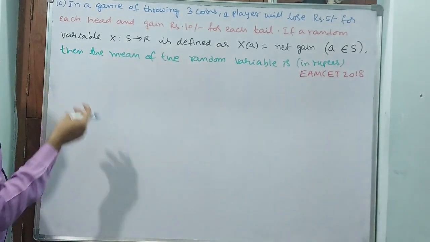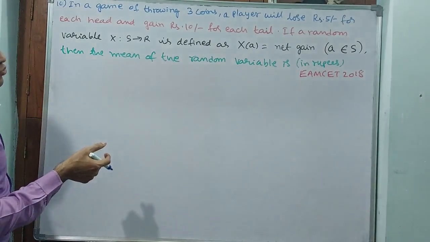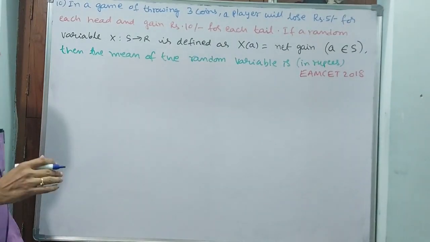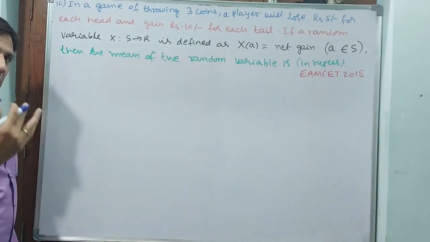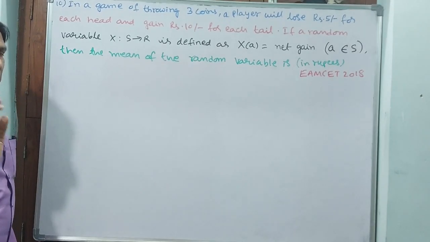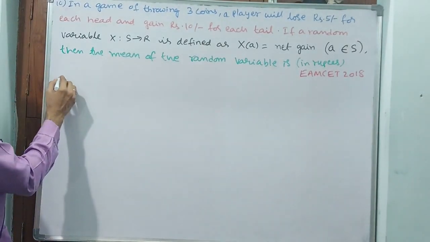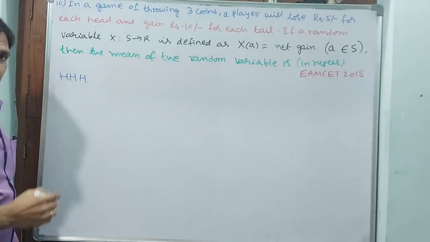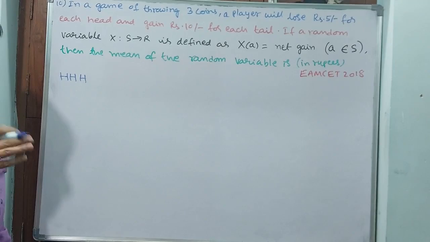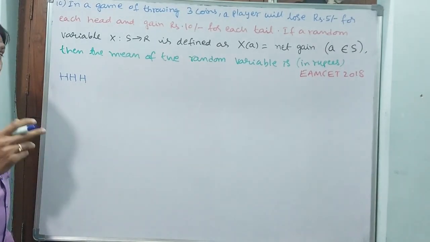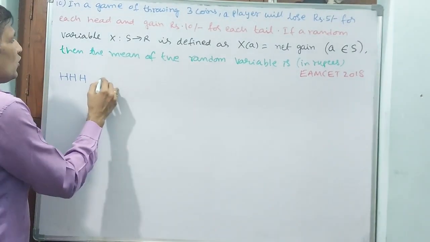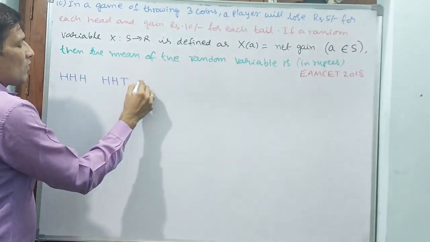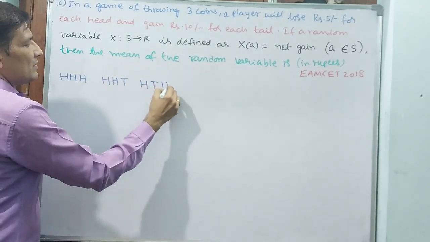Three coins are tossed, or one coin is tossed three times. What do we take as reference, head or tail? I am taking head as reference. First, 3 heads will come, and that comes only once. Afterwards, 2 heads will come. Two heads and 1 tail: head, head, tail; head, tail, head;